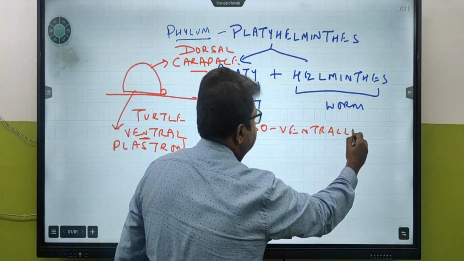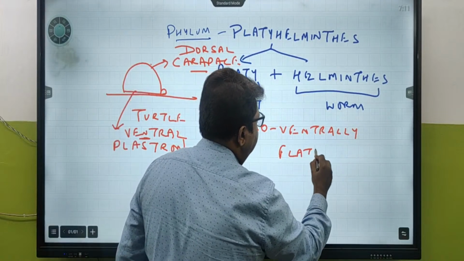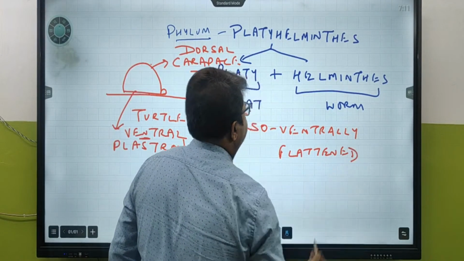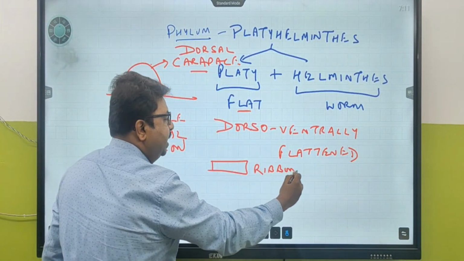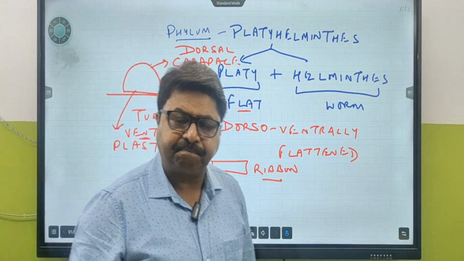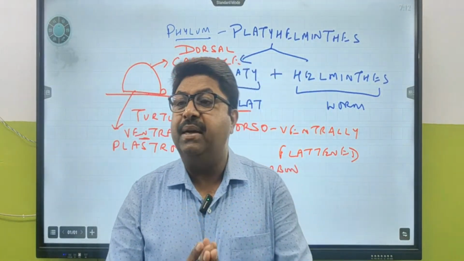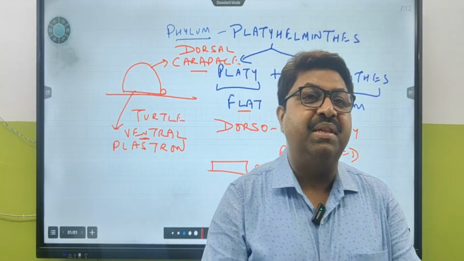Now dorso-ventrally flattened. So that means what kind of flat is their body? They have got a dorso-ventrally flattened body. Is this clear? That means their body is going to look like a ribbon. The body is going to look ribbon shaped. And that is why one of the particular examples under phylum Platyhelminthes is tapeworm.